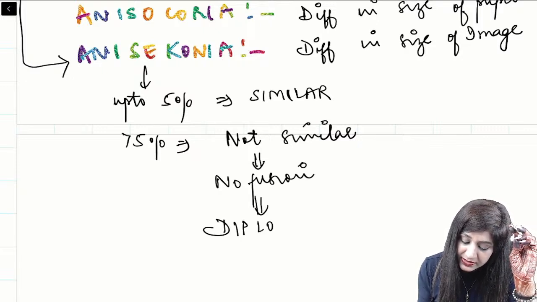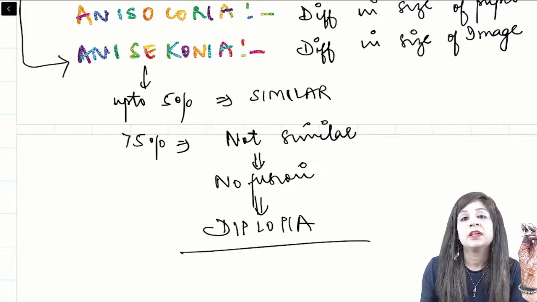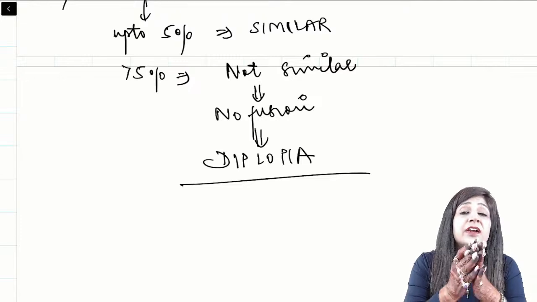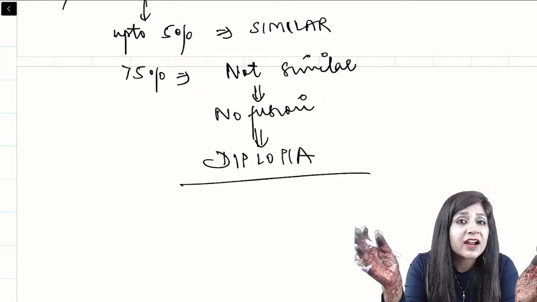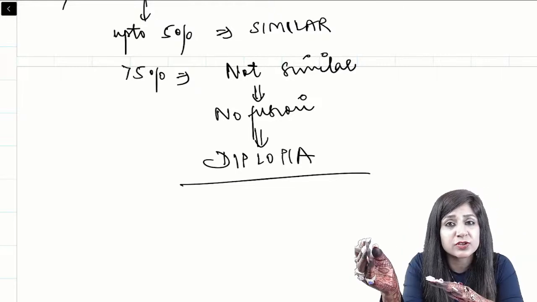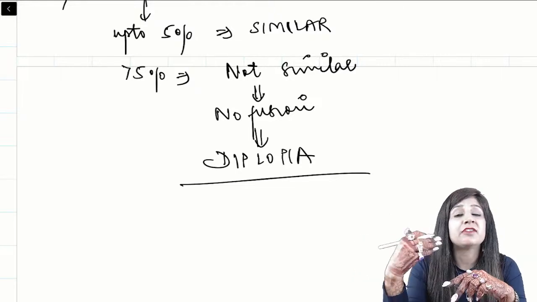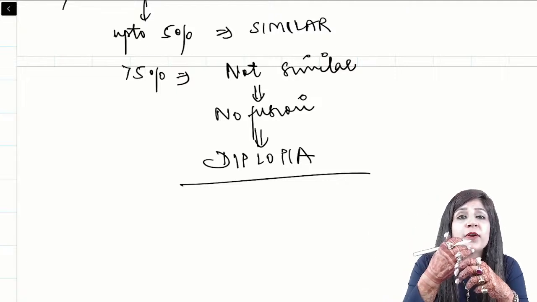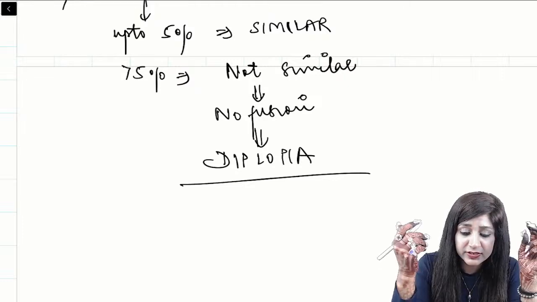So that is why it is very important that the difference in the refractive error of the two eyes is not very large, because if they are different by a very large amount, the changes in the size of the image will be very different. Then they will become dissimilar and therefore there will be diplopia. So I hope you have understood, guys. Have you understood this?